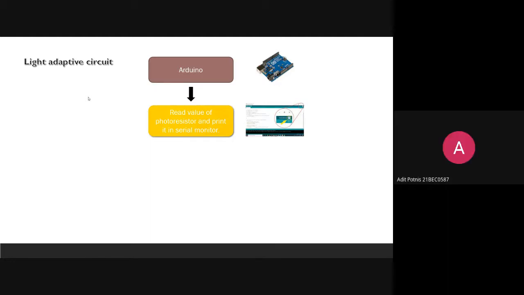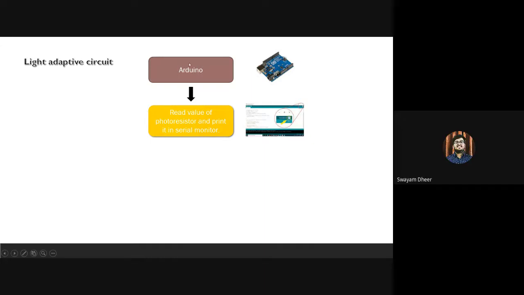Can't we use something else instead of a breadboard? Breadboard is one of the most basic electronic devices which you use for connections. There is no replacement for the breadboard as of now. So I'll be using a breadboard.